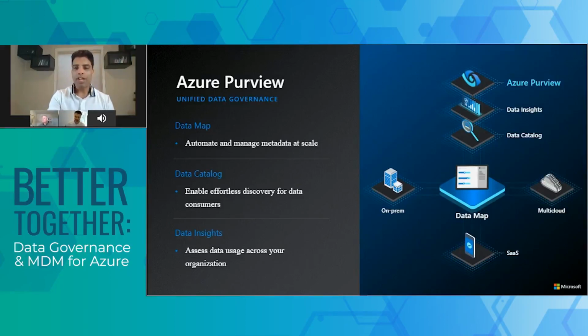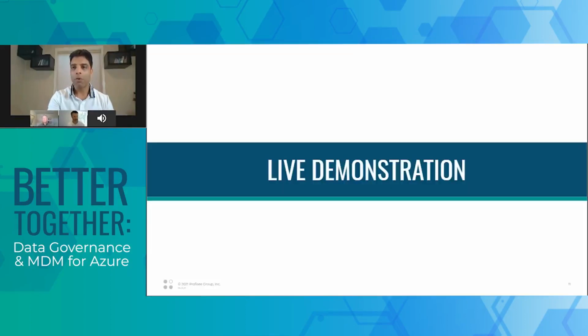So in a nutshell, we have 30-plus sources and file formats that are live. The Purview data map is available. The data catalog application on top is available for customers to browse and search information in the map, define a business glossary, stamp business assets, and then as a chief data officer, you can gain these insights into your data estate. So I'm going to jump to a very quick demonstration of what Purview is before handing it over to Martin and Eric to talk specifically about the MDM integration. So let me start my screen.